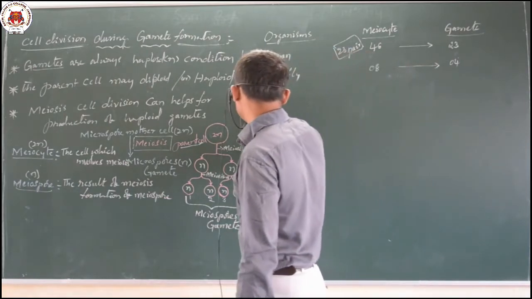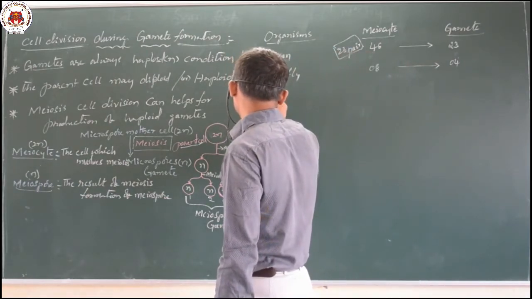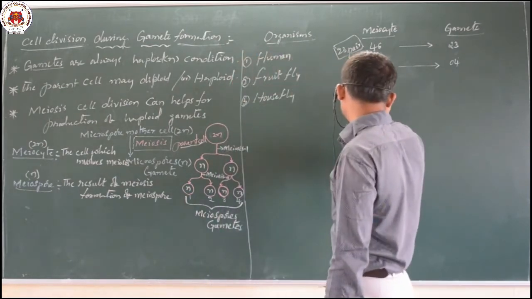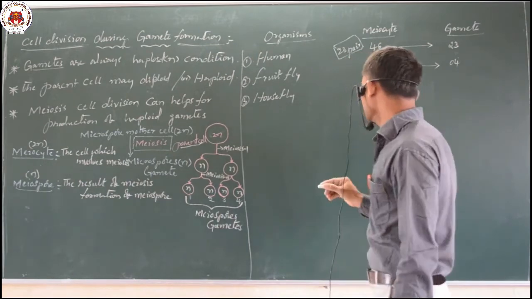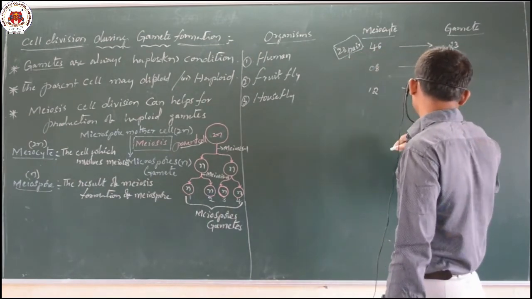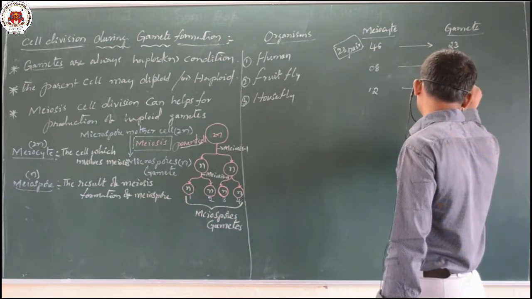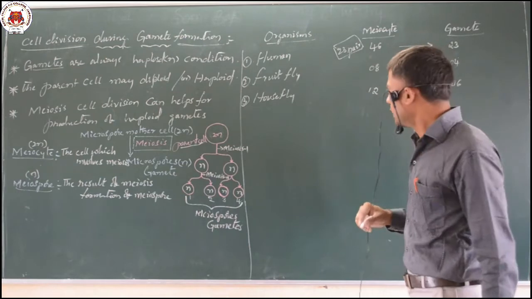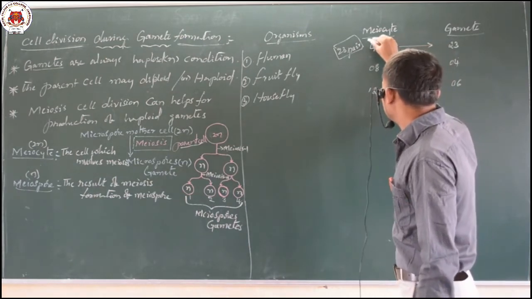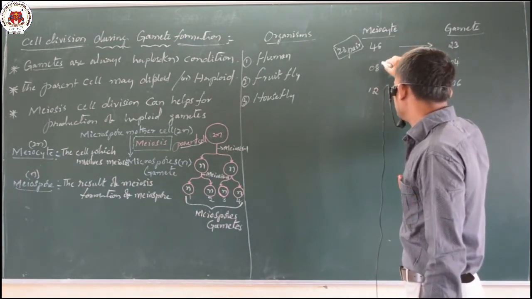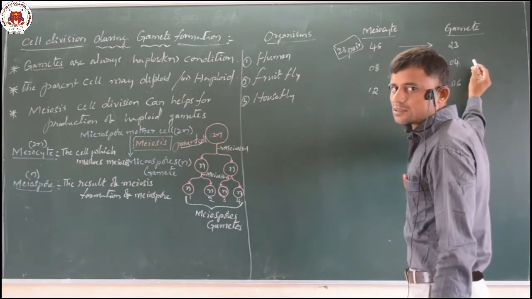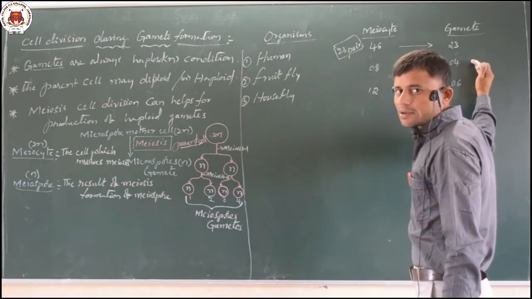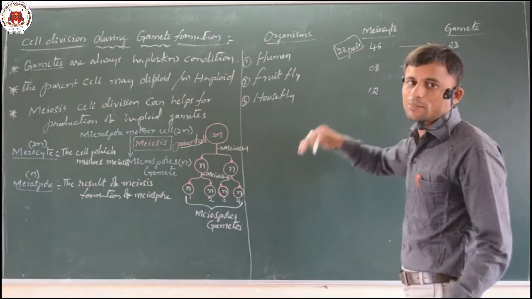Like you can observe in the housefly. The housefly is composed of 12 chromosomes, and in the haploid condition we can observe only 6 chromosomes. They may ask the meiocytic number and you have to find the gametic number, or they may give the gametic number and ask what is the number of chromosomes in the meiocyte.